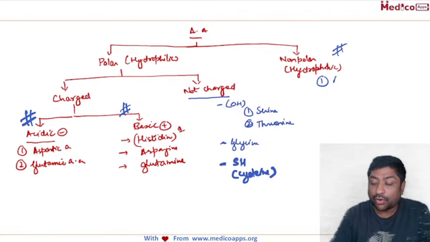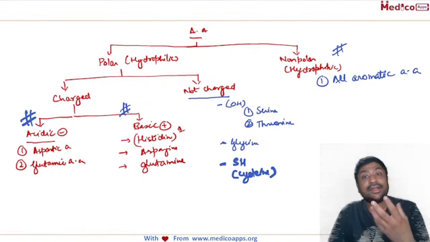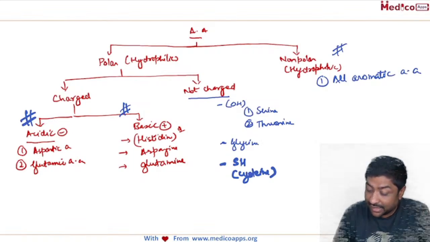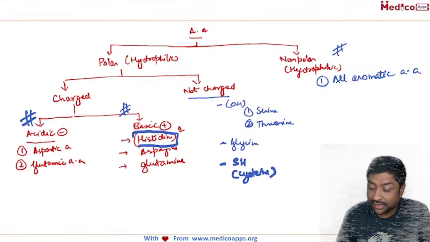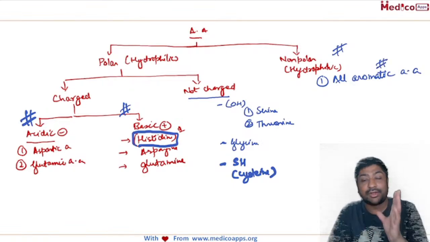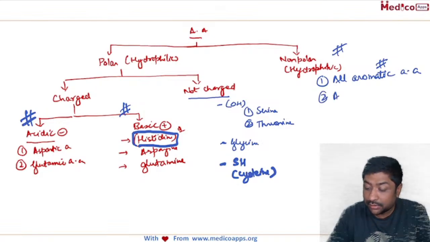So one is all aromatic amino acids. All aromatic amino acids become hydrophobic, which means they will have negative affinity towards water. They will not dissolve in water. Okay, except as I told you, histidine. Remember, histidine, even though it is an aromatic amino acid, will dissolve in water. Why? Because it is a basic amino acid. Any doubt?